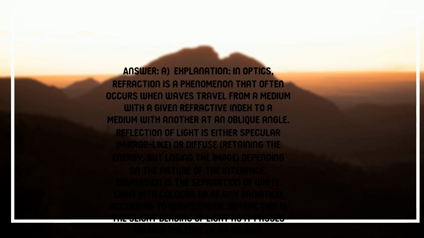Answer: A. Explanation: in optics, refraction is a phenomenon that often occurs when waves travel from a medium with a given refractive index to a medium with another at an oblique angle. Reflection of light is either specular, mirror-like, or diffuse, retaining the energy, but losing the image, depending on the nature of the interface. Dispersion is the separation of white light into colors or of any radiation according to wavelength. Diffraction is the slight bending of light as it passes around the edge of an object.